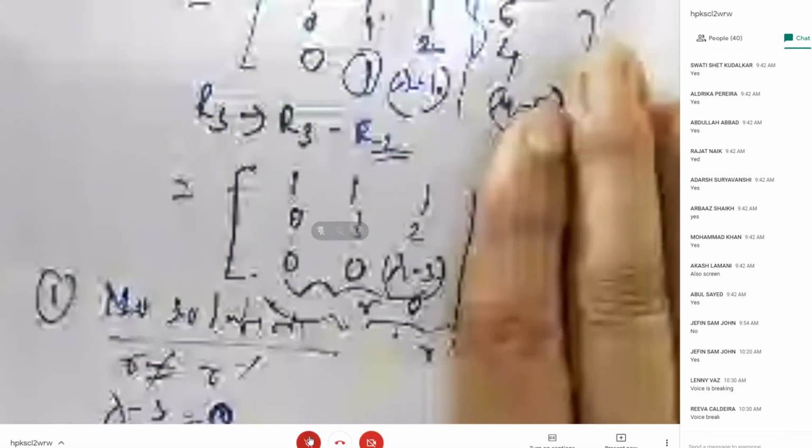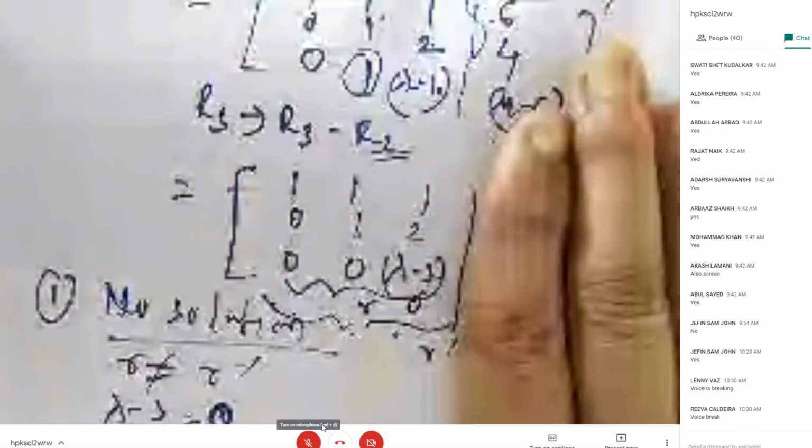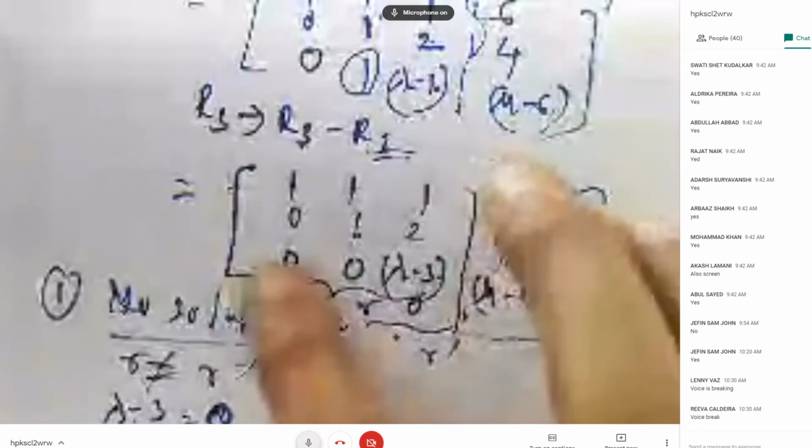What is the rank of this matrix? Tell me. Just hide the last column. So the rank of this matrix will be what? R will be 2 because the last row will be a 0 row. R will be 2.